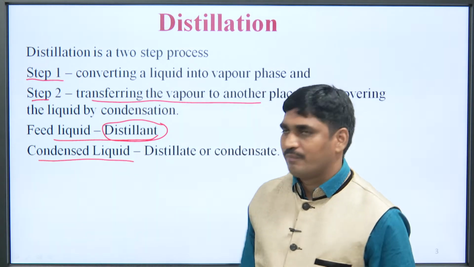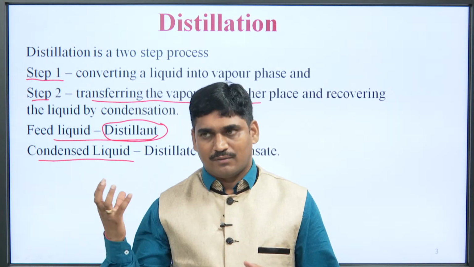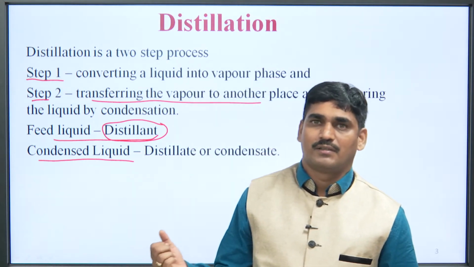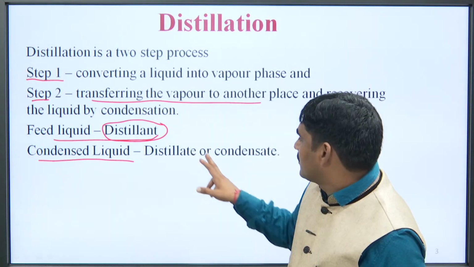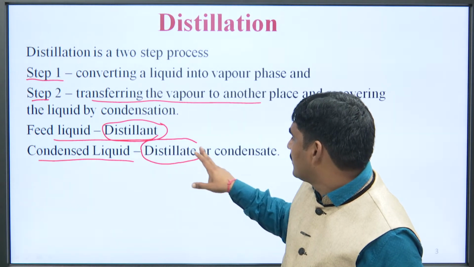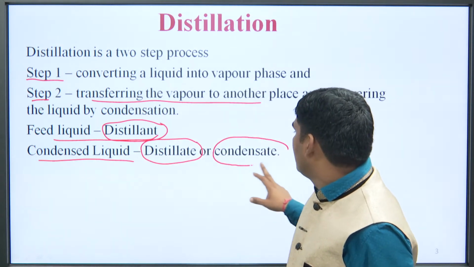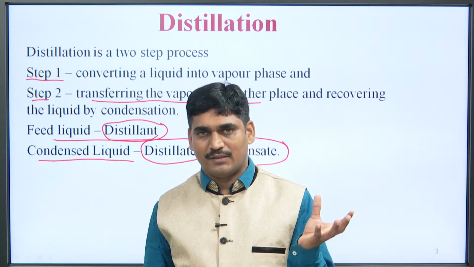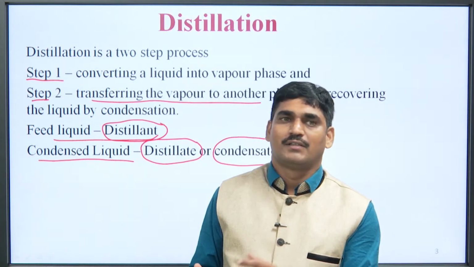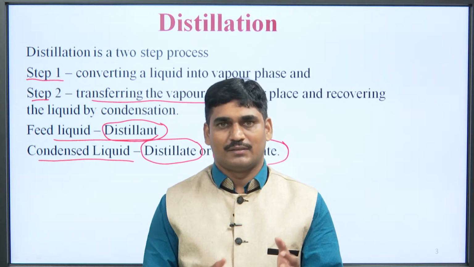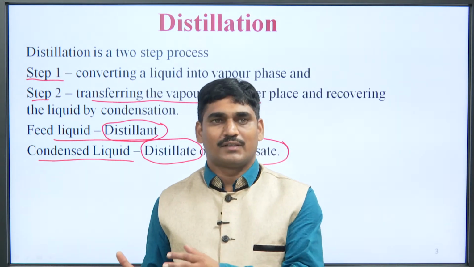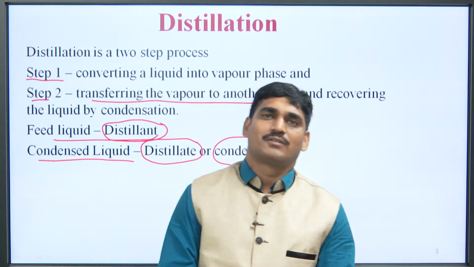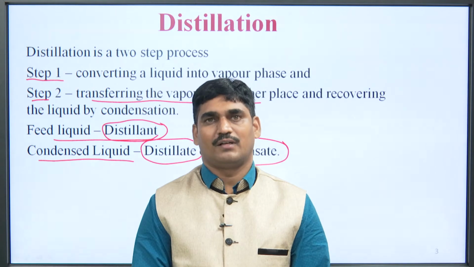Condensed liquid, the final product, or the liquid which is collected in the receiver after condensation, is called distillate or condensate. So, one is the distillant, the liquid which is evaporated, and after condensation, whatever product we are getting into the receiver is called distillate or condensate.